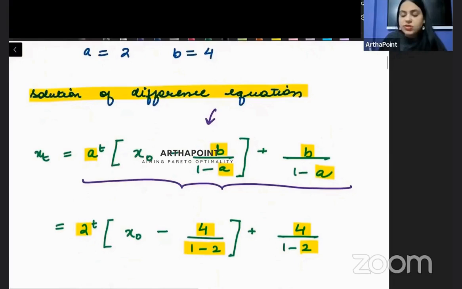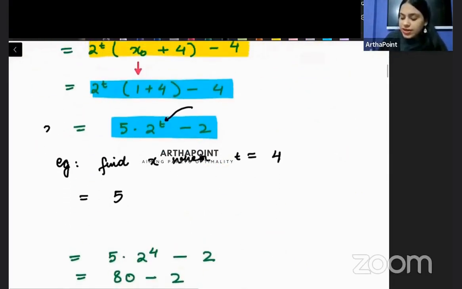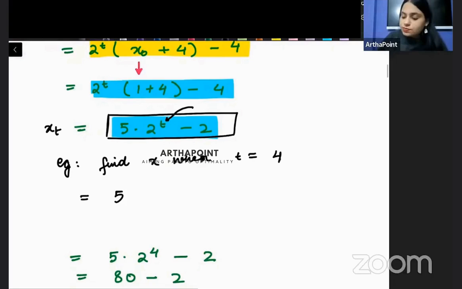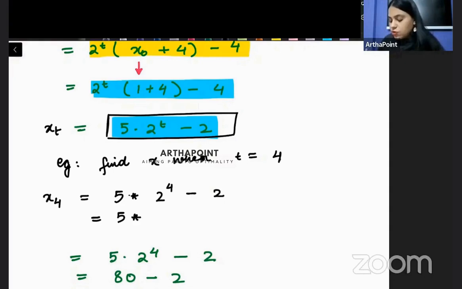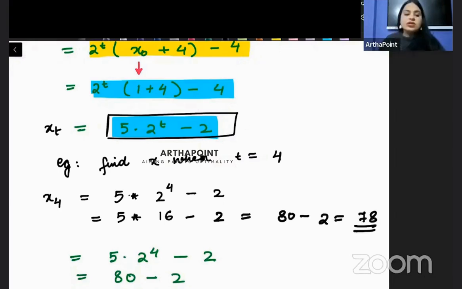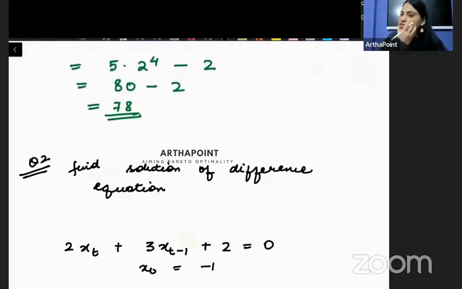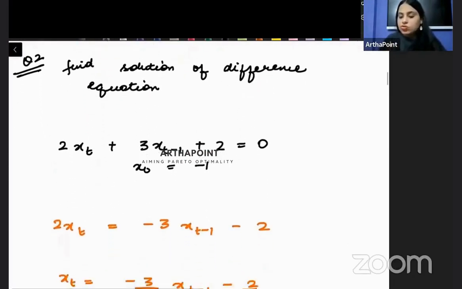So this is my general equation that I have got: xt is equal to 5 into 2 to the power t minus 2. So now beta, I need to find out x4. So this will be 5 into 2 to the power 4 minus 2. Right beta? So this is 5 into 2 into 2, 4 into 4, 16 minus 2. So 80 minus 2. So this is going to be 78. So the answer to this question is going to be 78. Am I clear on this? Everyone is clear? Okay, beta, look into the next question.